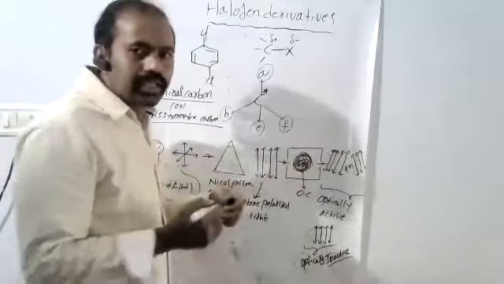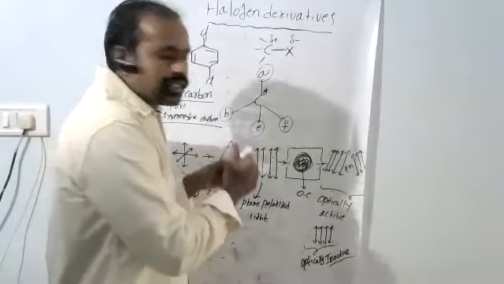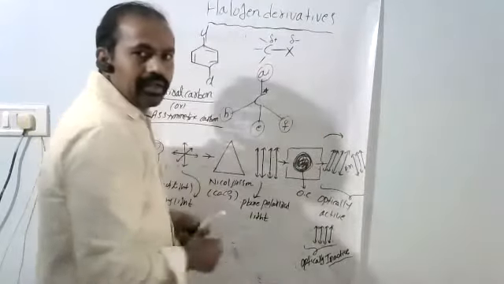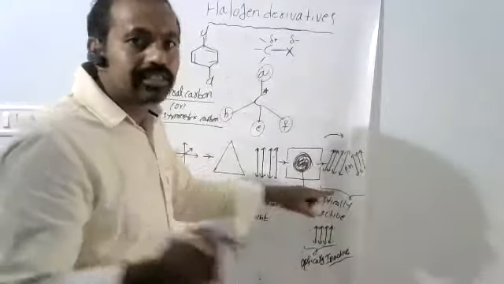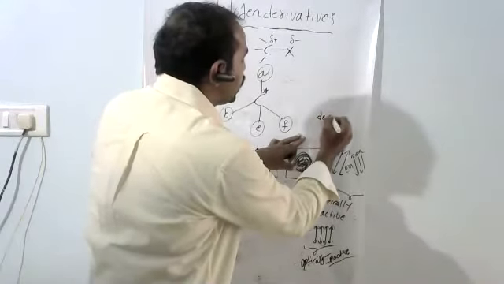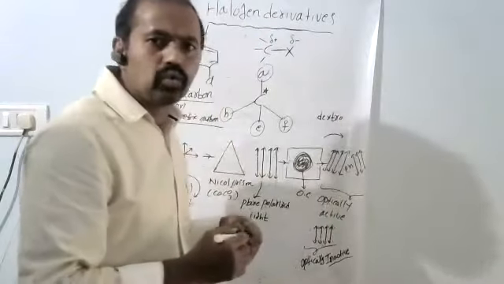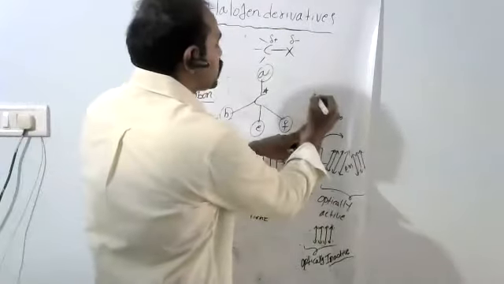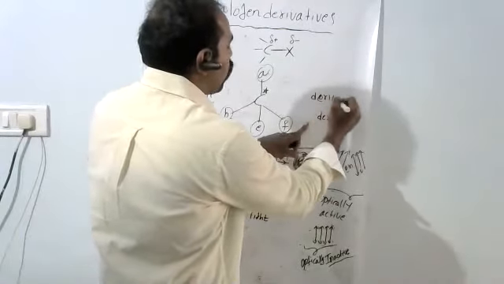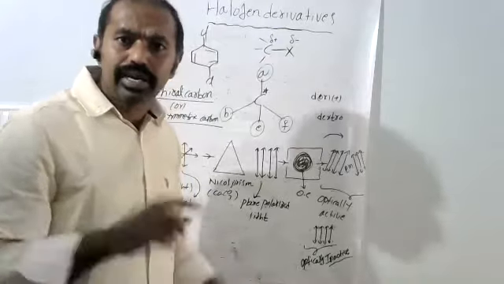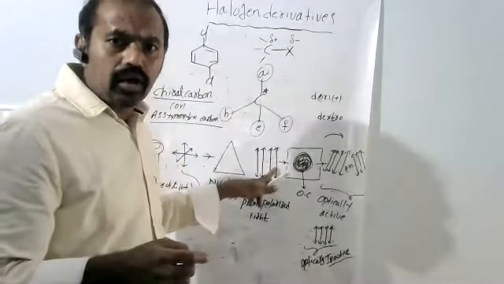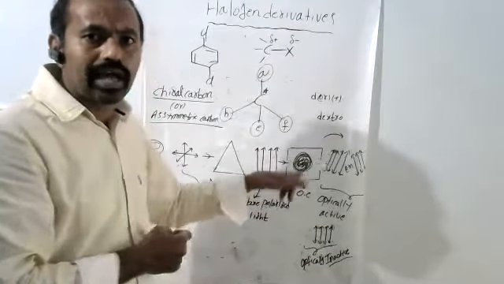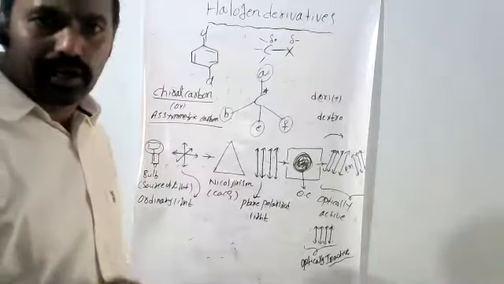Very easily we can say, if the light rotates towards the right direction, it is a clockwise direction. This type of rotation is called dextro rotation. Dextro is nothing but towards right, and towards right is nothing but clockwise. It is denoted by small d or plus sign. If anywhere small d is there, it is dextro rotation. If an organic compound rotates the plane polarized light towards right, clockwise, that organic compound is a dextro rotatory compound.